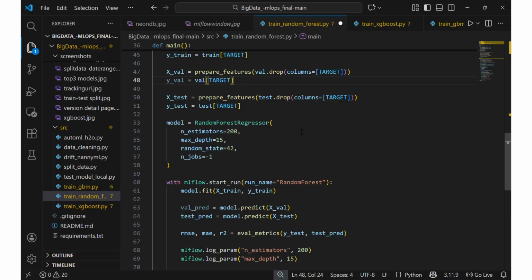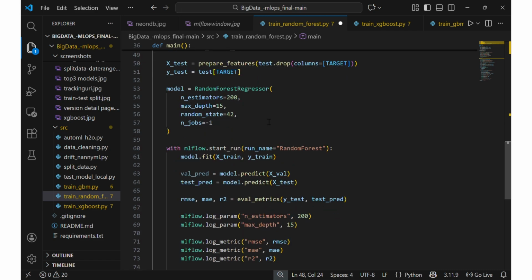Hi, this is Madhu. I'll explain my contribution in the project. I manually trained the three models: random forest, XGBoost and gradient boosting. Each model was trained using the same engineered features extracted from the data pipeline. You can check the coding part here.